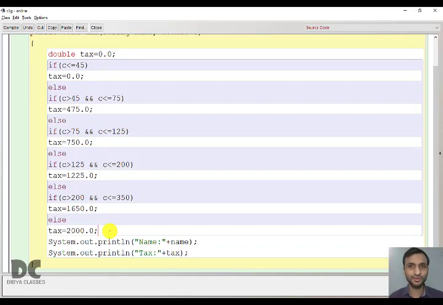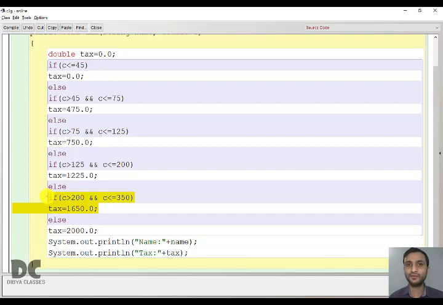If you follow this rule, write the program in simple if, then convert to if else if ladder, you'll never make a mistake in an if else if ladder program. If you try to write an if else if ladder program directly, there is a high chance that you will make a mistake. And generally the mistake is people forget to write the last else statement and they stop here only.